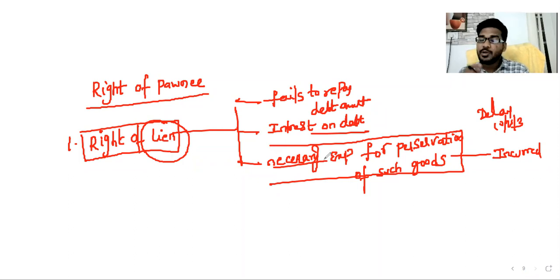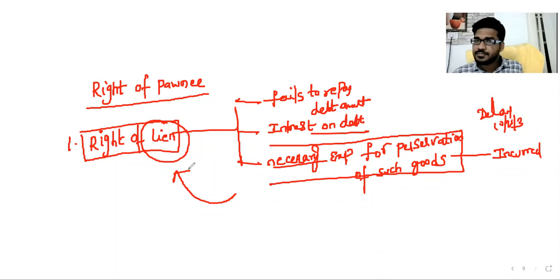Sir, if Pana fails to pay the debt amount, fails to pay interest on the debt amount, or fails to pay necessary expenses for preservation of goods, then only you can exercise right of lien. Other than this, if Pana fails to pay any other expenditure, you do not have any right to retain the goods of Pana.